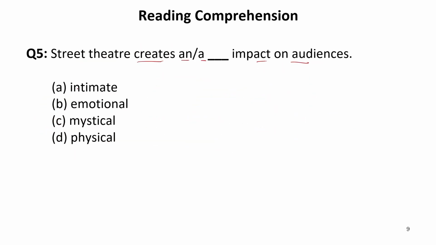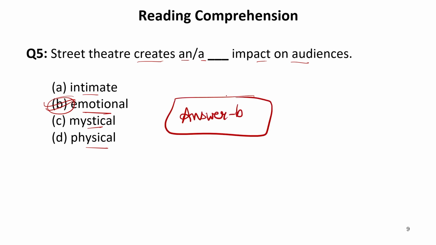Now let us get back. Intimate, emotional, mystical, physical. Psychological refers to emotional. So our answer is B. Though the direct word is not given, the synonym of that particular word is given in these options. So this will be the correct answer. So our answer will be B.